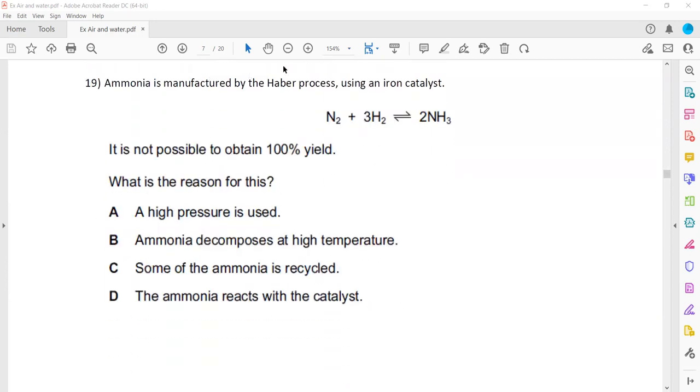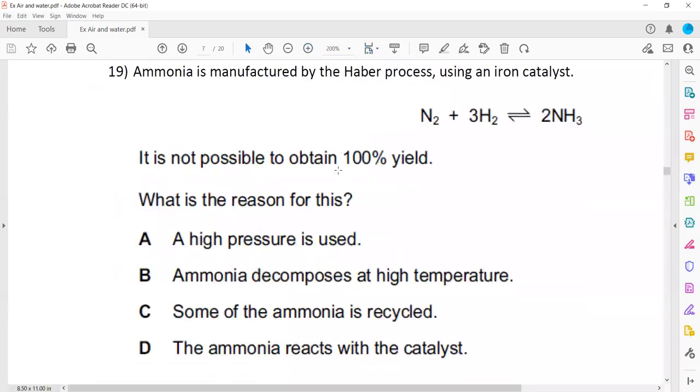Then manufacture of ammonia by the Haber process: nitrogen and hydrogen react to form ammonia. It is not possible to obtain 100% yield. What is the reason why we cannot obtain 100% yield, or why the reaction does not give 100% ammonia? Because ammonia can decompose. Reactants can form a product, and the product can decompose.